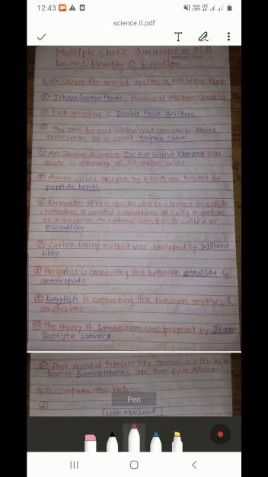Multiple choice questions on lesson number 1, Heredity and Evolution. Let's start. Question number 1: fill in the blanks or choose the correct options. First: dash is the pioneer of modern genetics. The answer to this question is Gregor Johann Mendel.